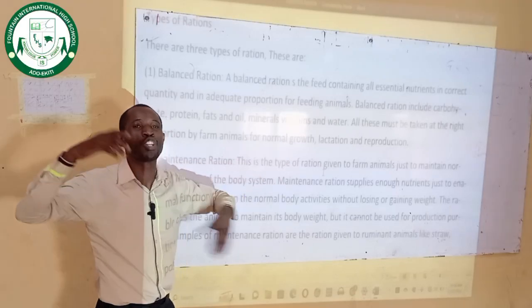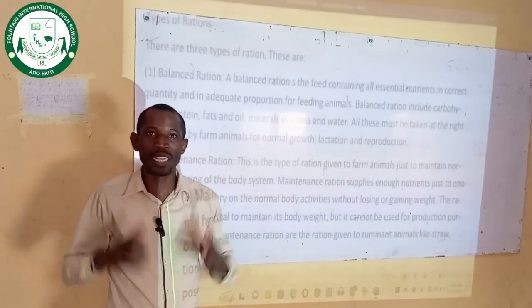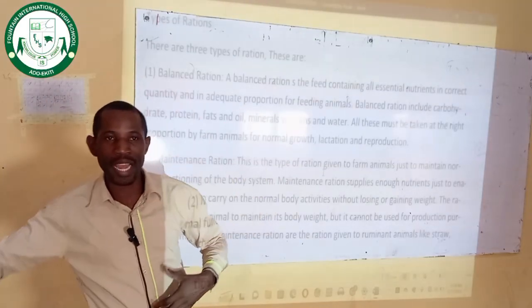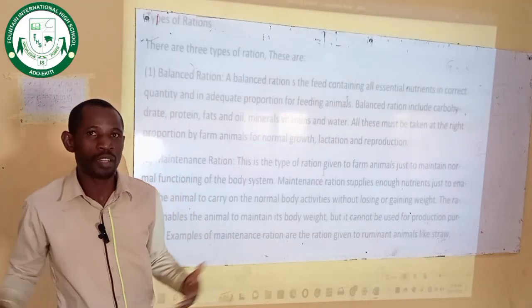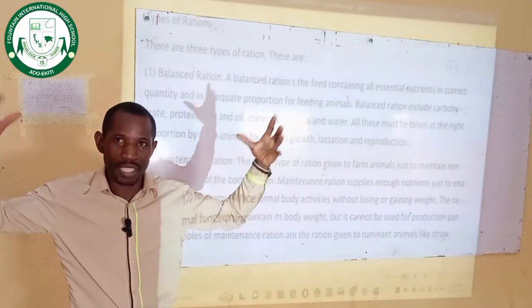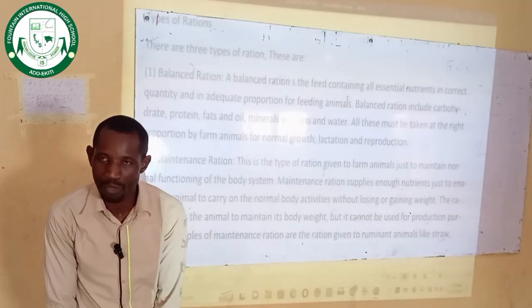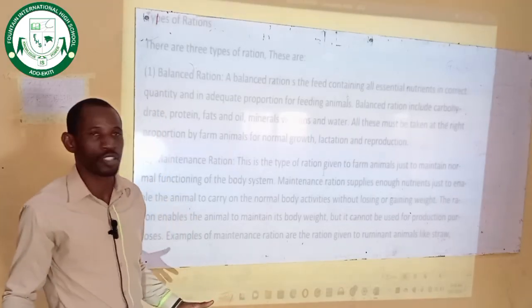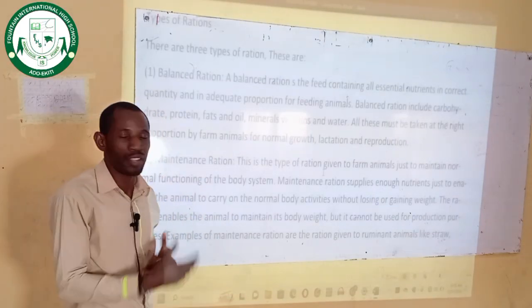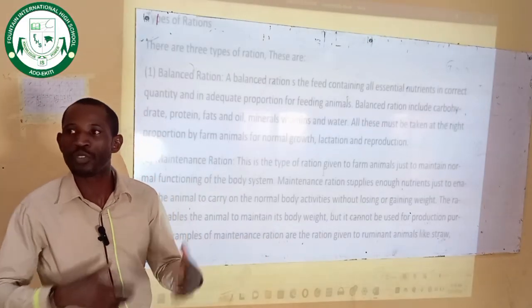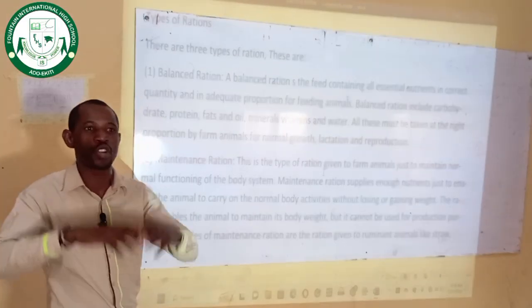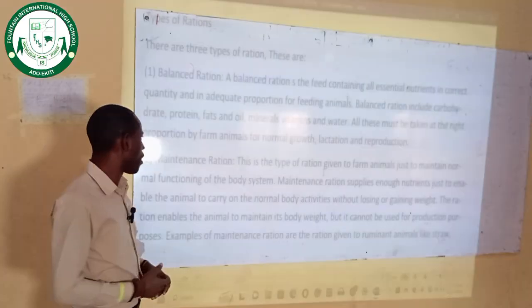Normal growth means there will be uniform growth in the animals. The head, the legs and the arms will be growing simultaneously. It is not that the head of the animal will be growing big while the stomach is very small and the legs very thin. That is not growth. If you are giving a balanced ration to your animal, all the organs will be growing simultaneously.